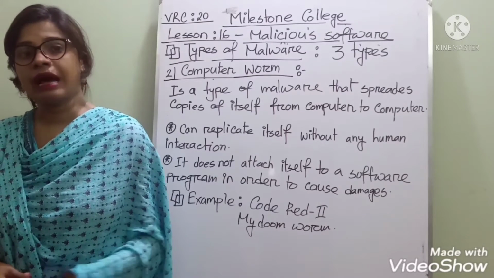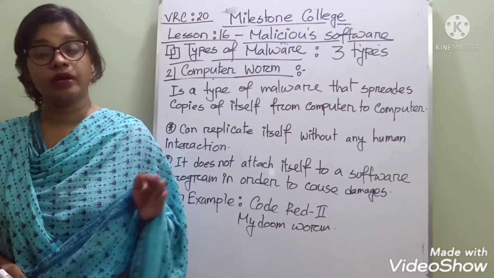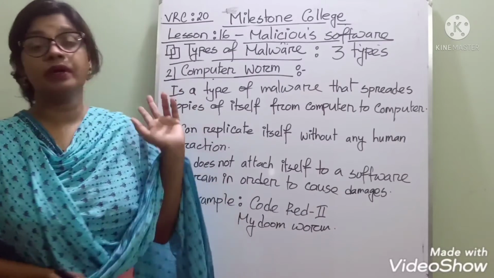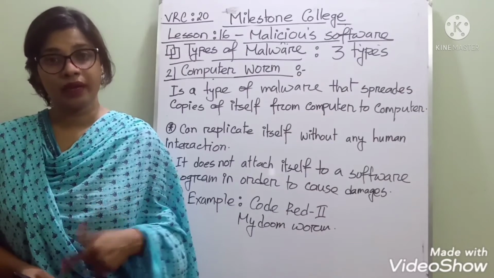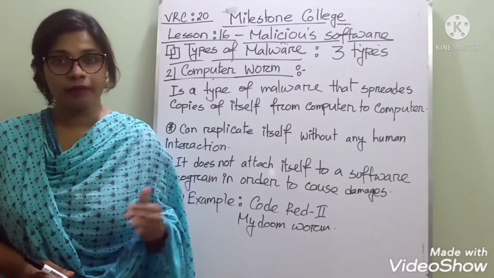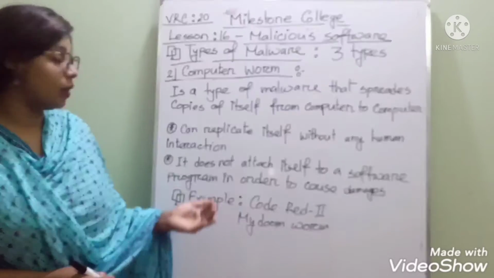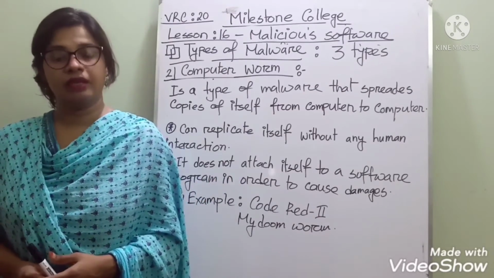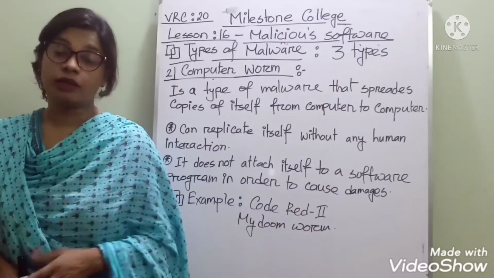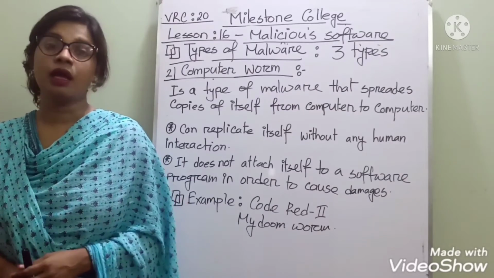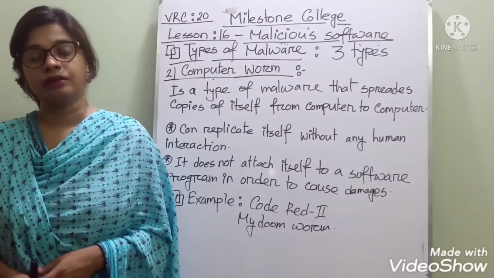Now you can tell how does it spread. In case of worm, it's using the network. But in case of virus, how does it spread? It can spread through pen drive, suppose whenever you use a pen drive from one computer to another computer. But in case of worm, it can spread through mail. If there is a worm in your computer, and if you send the same file carrying the worm to another person, at that time the worm goes through the internet, through the mail, to another computer.